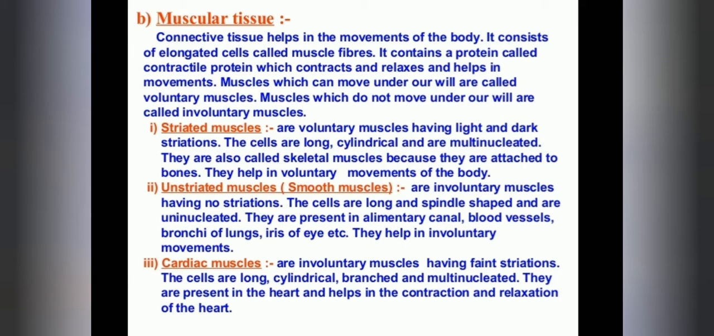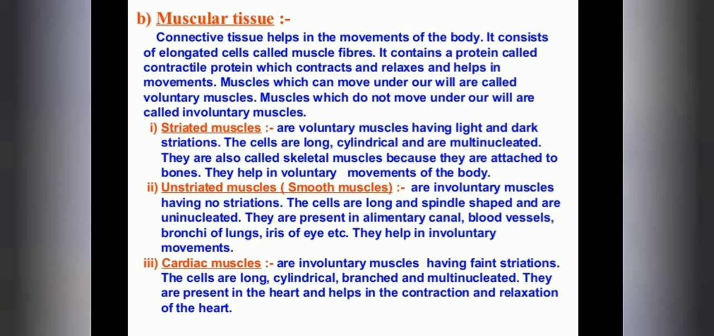The cells are long, cylindrical, branched and multinucleated. They are present in the heart and help in the contraction and relaxation of the heart without getting fatigued, because the special type of tissue which makes up the heart is called cardiac muscle.